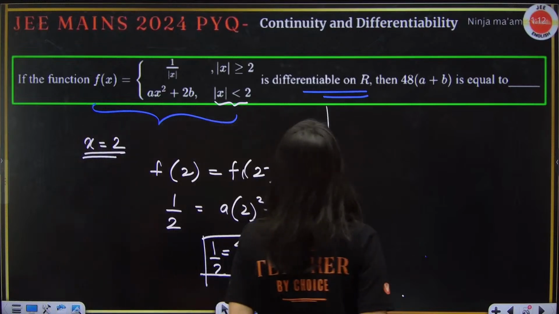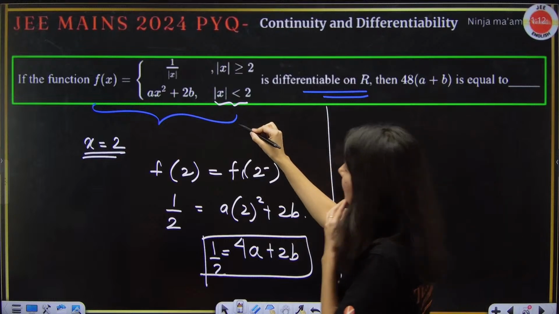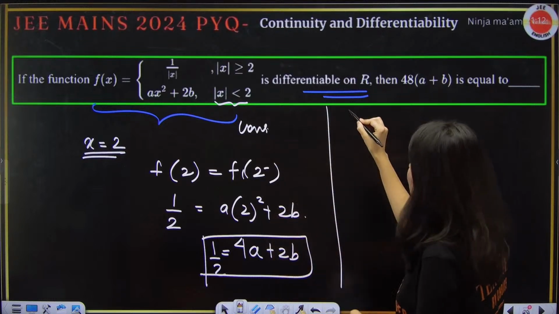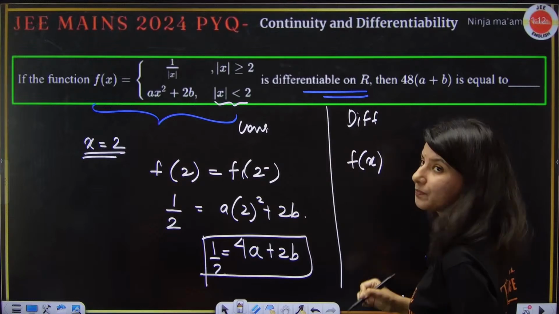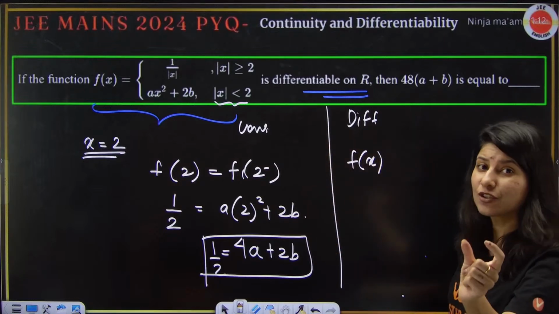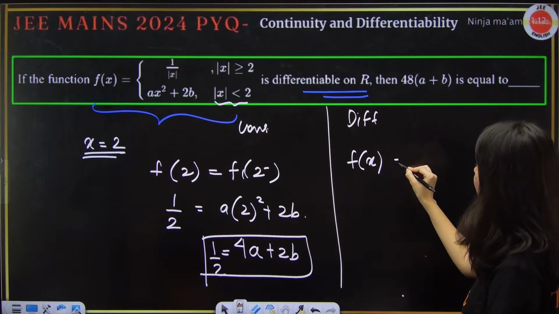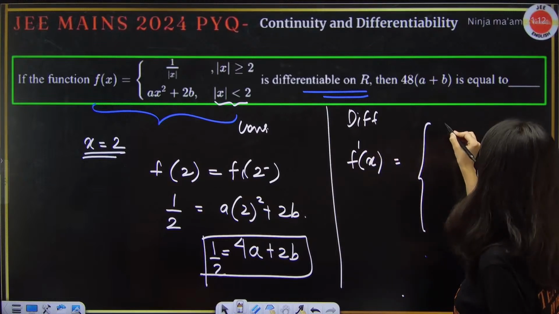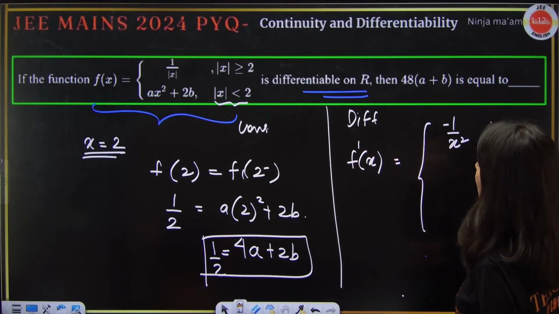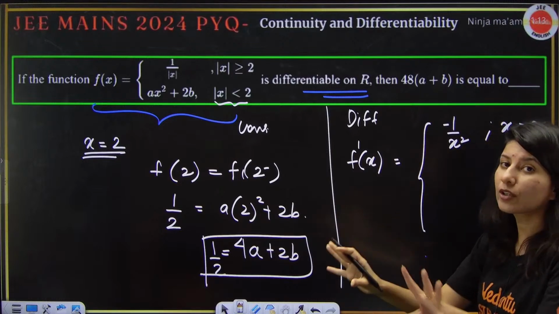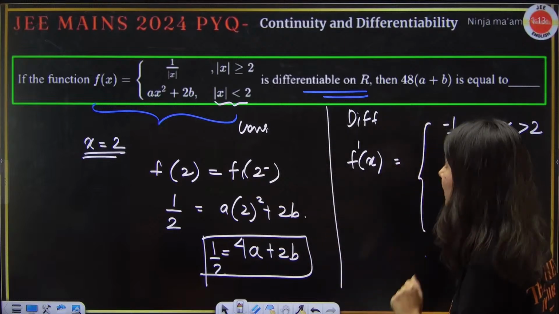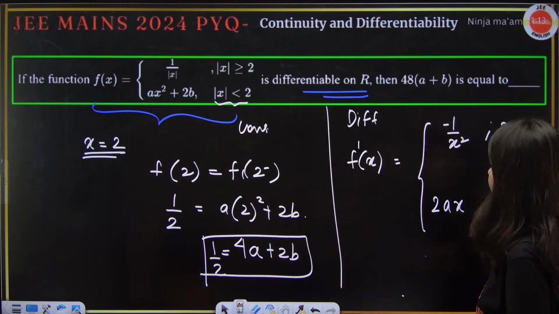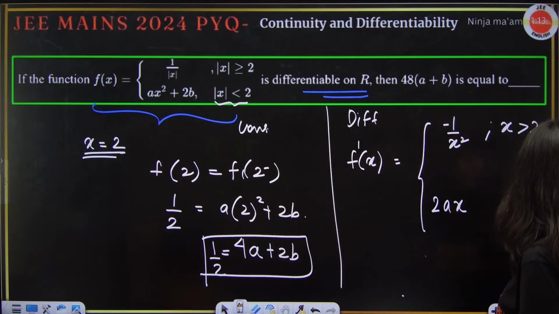Now what about differentiability? So this is continuity. For differentiability at x equals 2, we need to apply the shortcut method I told you, differentiate. F dash x is minus 1 upon x square for x greater than 2. I am only talking about positive, forget about modulus. Let's not talk about the negative things. And this is 2ax for x less than 2 but greater than 0.